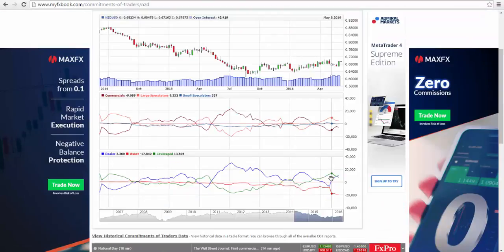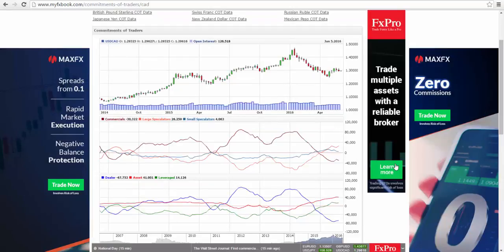Looking at New Zealand US dollar here, we have been seeing a decrease in the long position similar to Australian dollar here over the last few weeks. However, this week we have seen an increase in long positions. We have gone from 9,089 long positions to 10,822. So this suggests that New Zealand dollar compared to Australian dollar is stronger, and we may see it push up even higher.